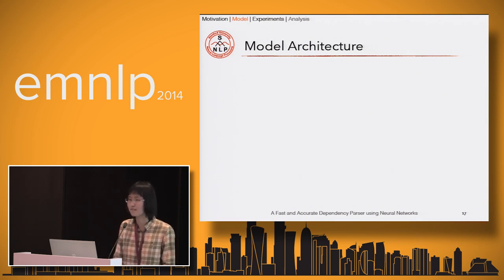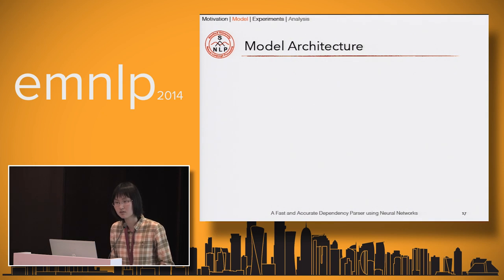Okay, can I have another question? Okay, the last one. How did you get the embeddings for the POS tags and the dependencies? I just use random initialization and backpropagation. Okay, you trained it with the system, right? Yeah. Okay, thanks.